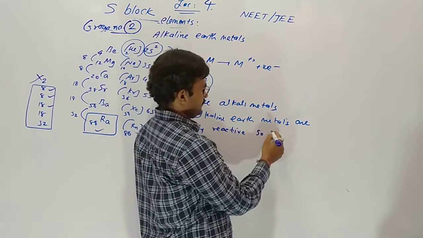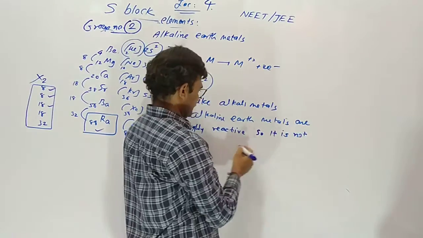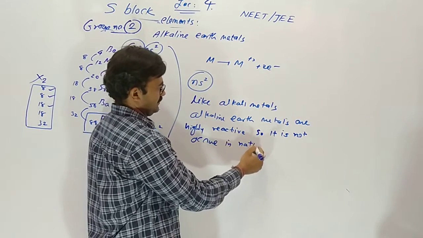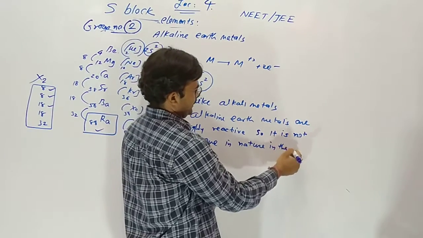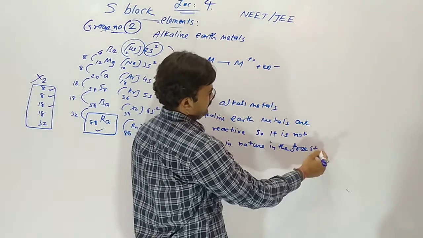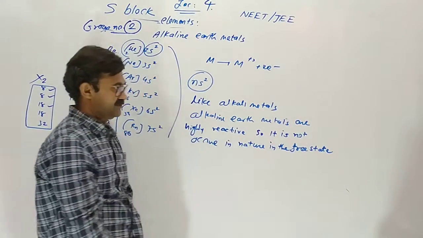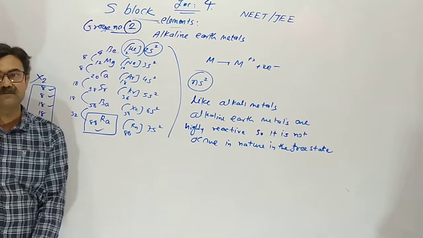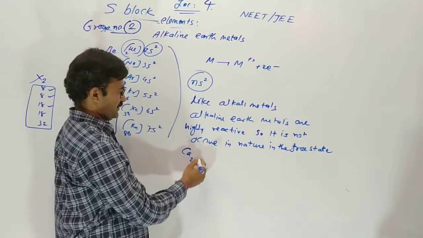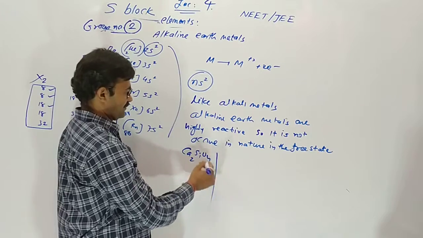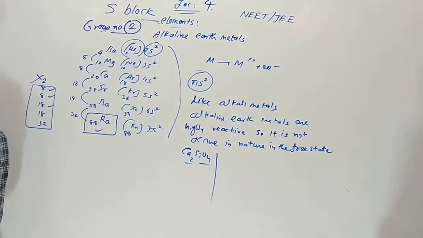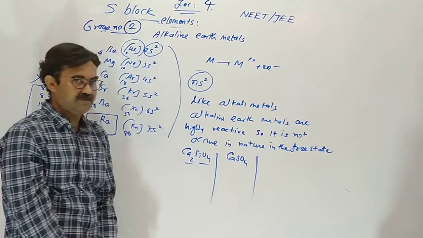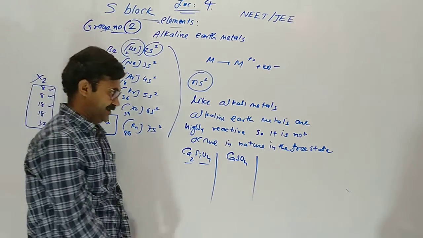So it does not occur in nature in the free state, but it occurs in compound forms, such as silicate, Ca2SiO4, calcium silicate, in the form of sulfate, calcium sulfate, and in the form of phosphate.